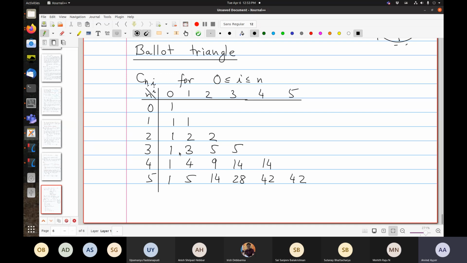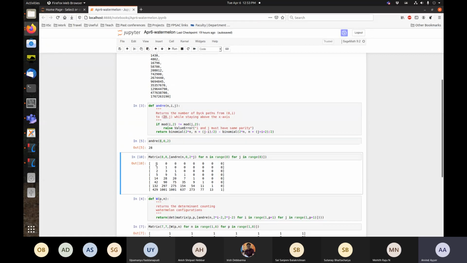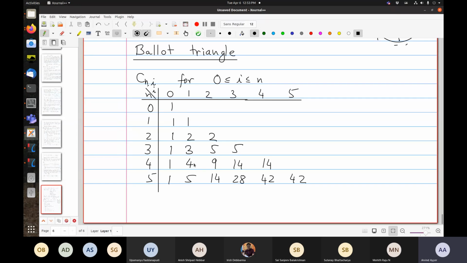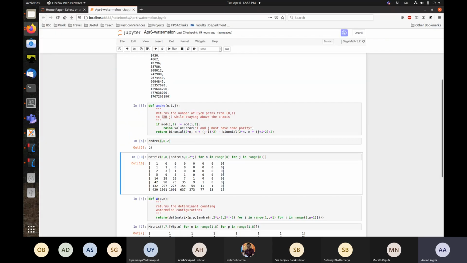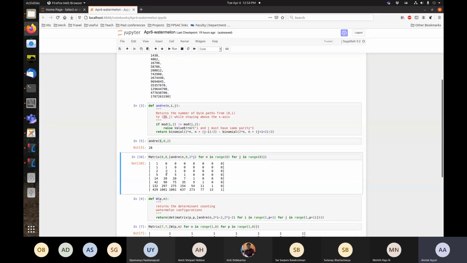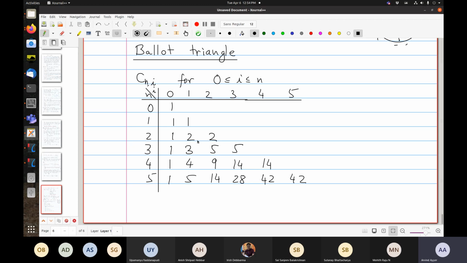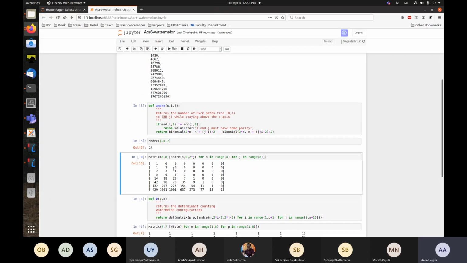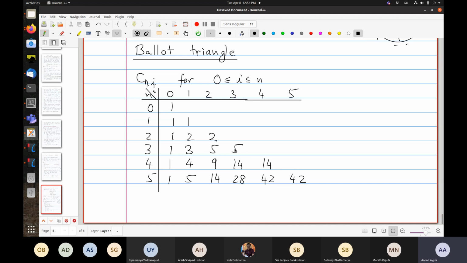So what I did was write these numbers over here, and I added an extra column. So this 1, 2 over here is this 1, 2, and then there's 3, 5, there's actually 1, 3, 5, and that's that, and then 1, 4, 9 and so on, and I padded it in some appropriate way, and this sequence is called the Ballot triangle.